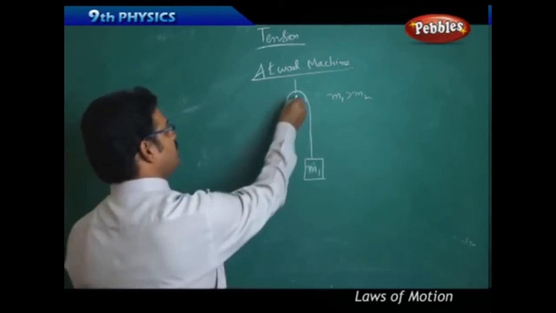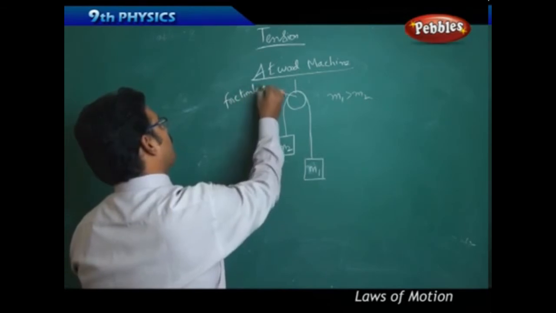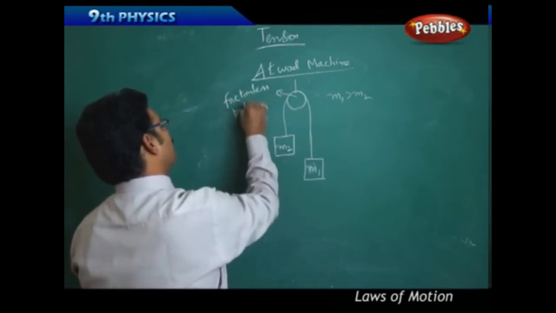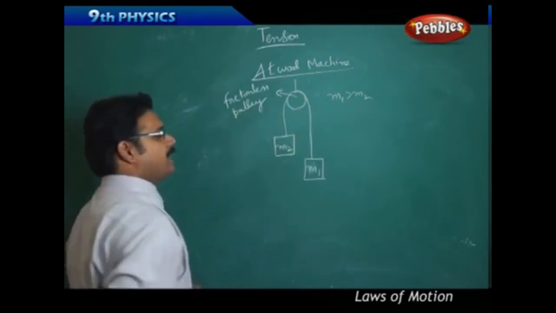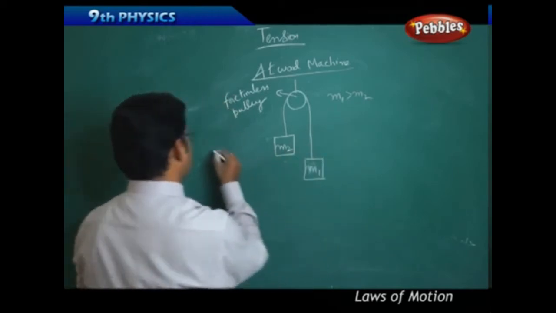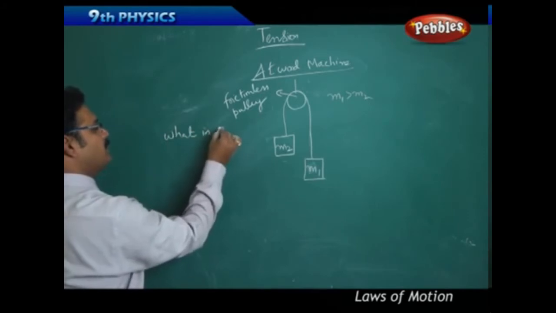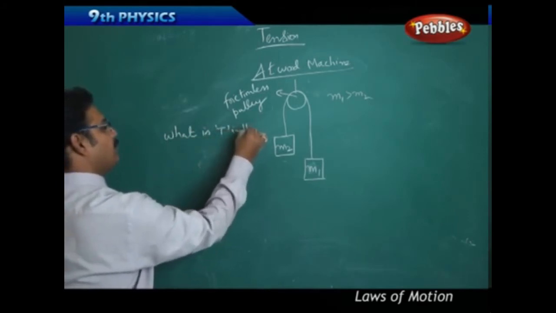And this is always a frictionless pulley. We are not considering the friction. Now here we have to find, first, what is the tension in the rope.